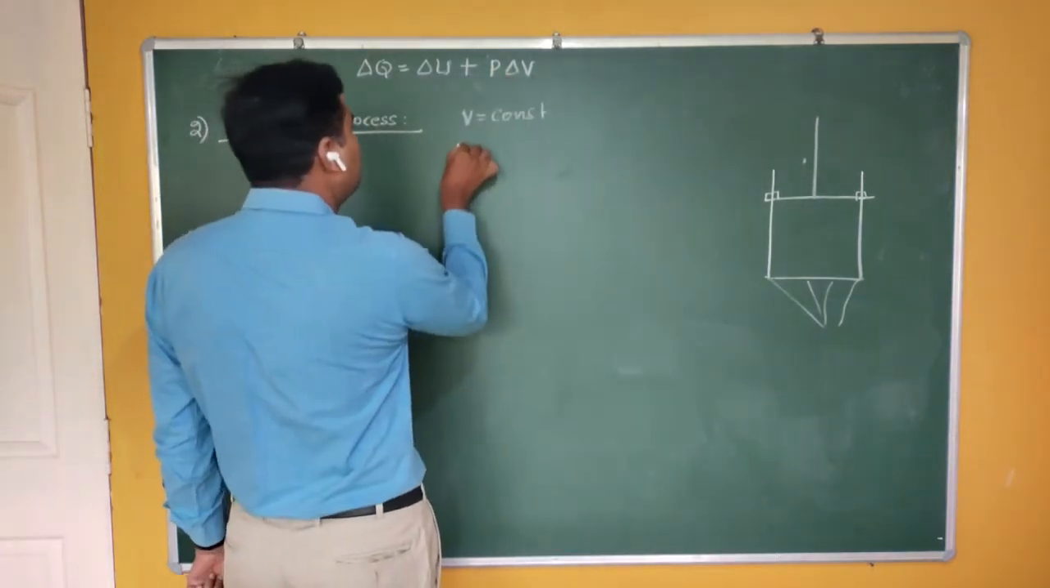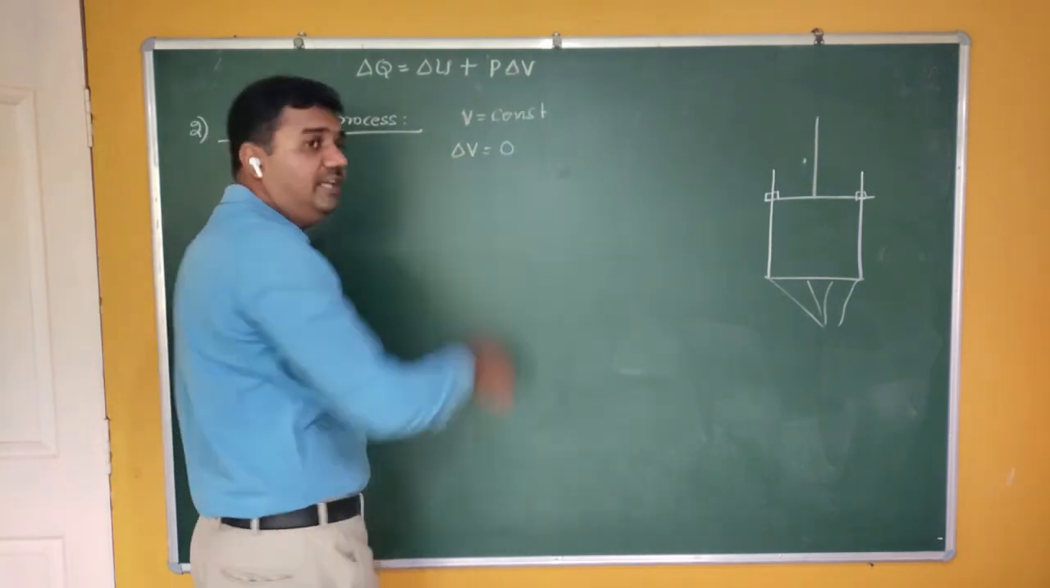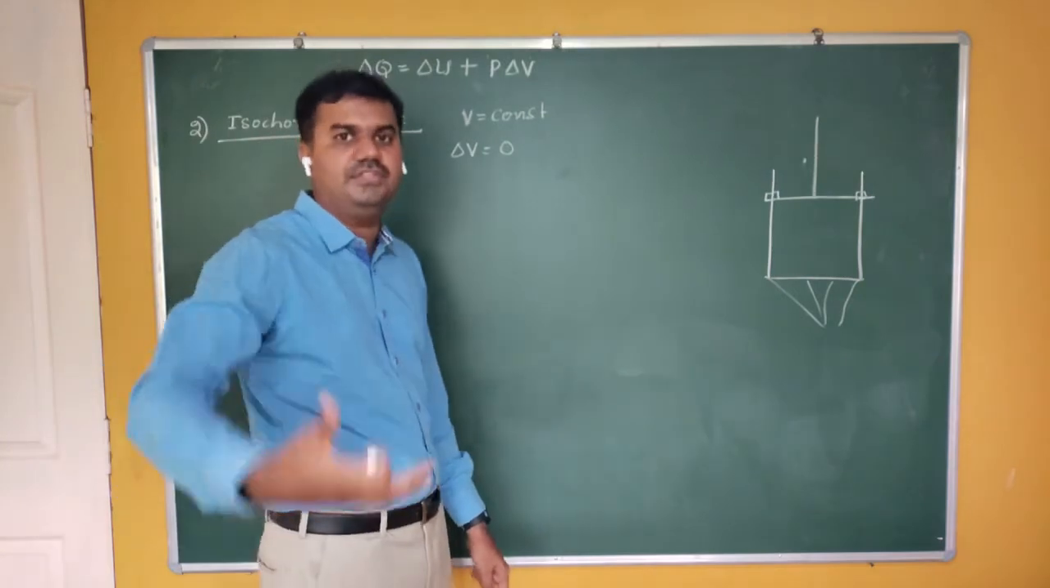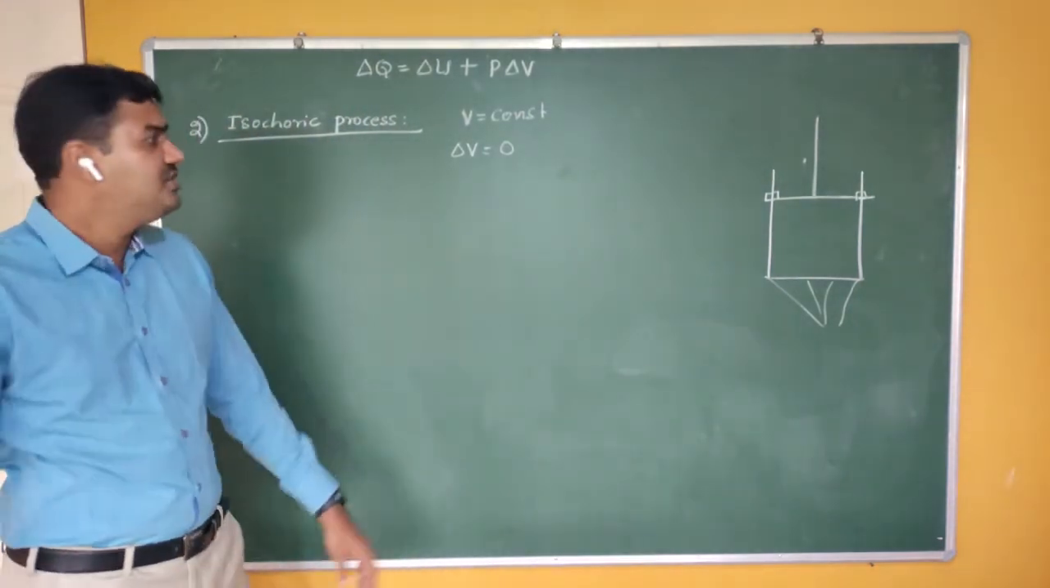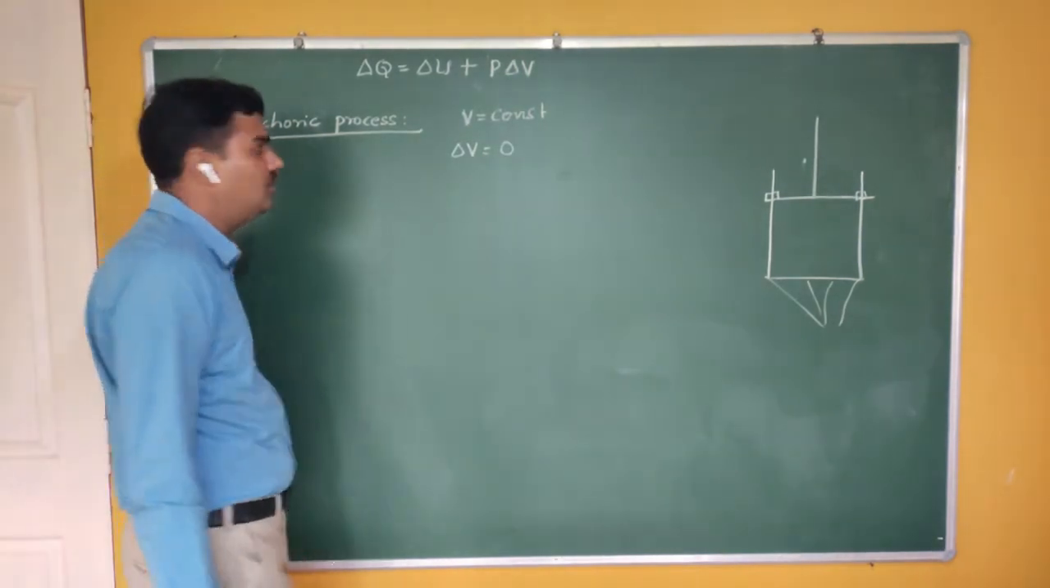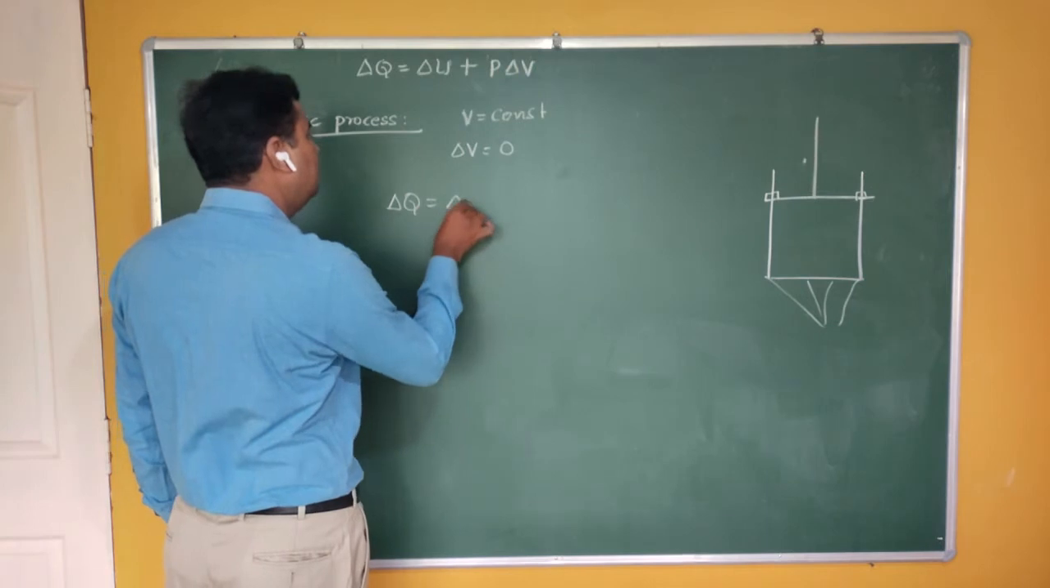What is delta V? Delta V is 0. V is constant, so what is delta V? It is the change in volume. Your volume is the same. Your volume is not changing, therefore delta V becomes 0. Therefore I can say that delta Q is equal to delta U.